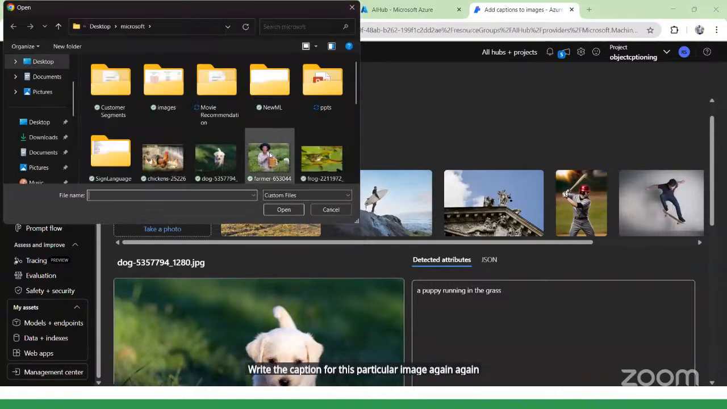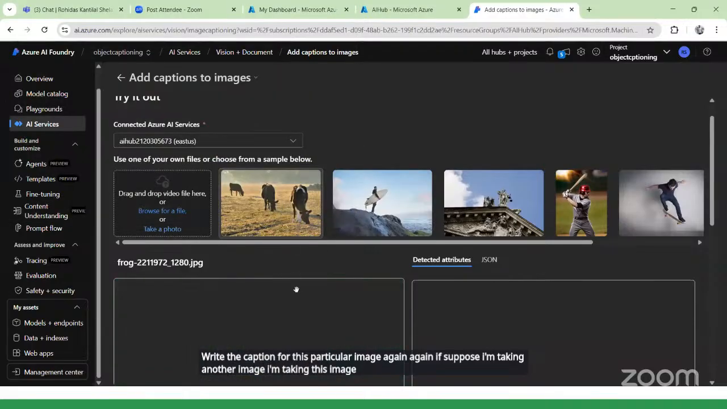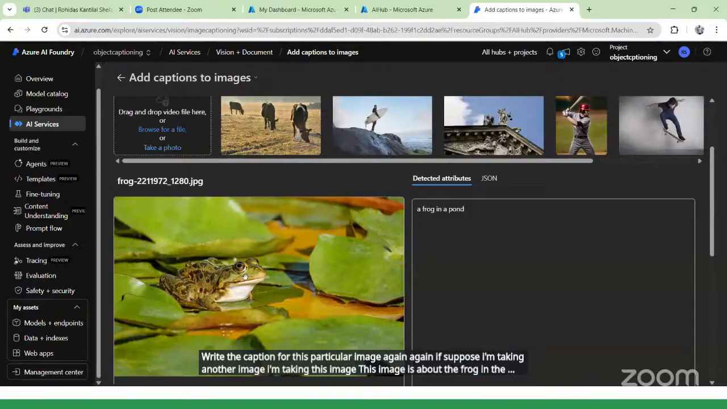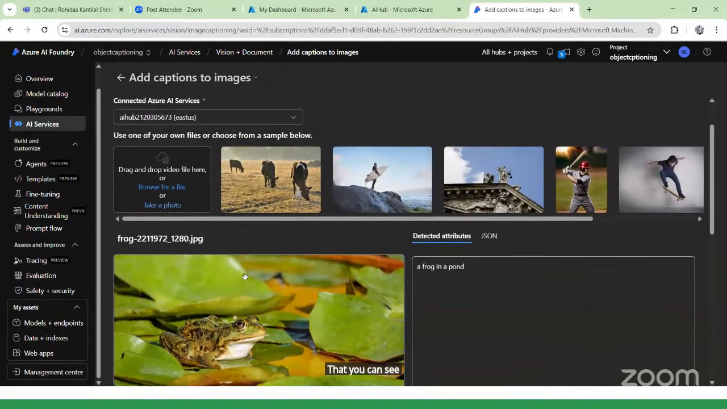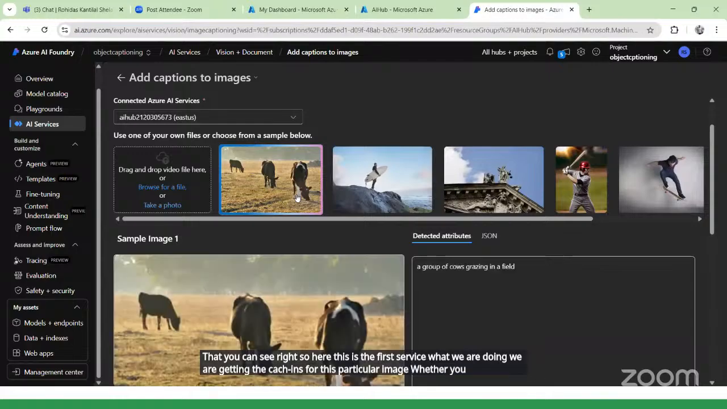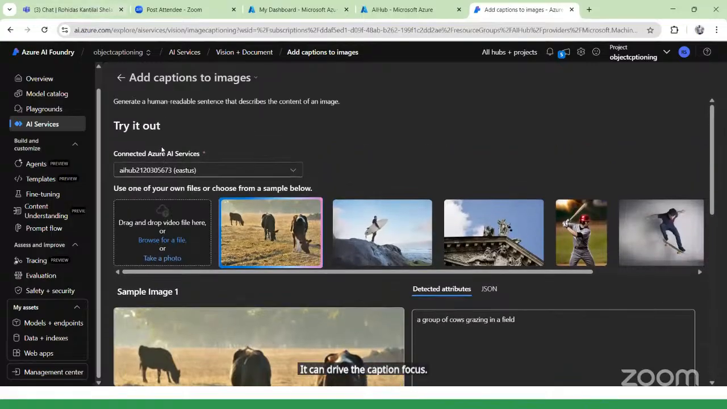Again, suppose I'm taking another image, this image is about a frog in the pond, which you can see, right? So this is the first service. What we are doing is getting the captions for this particular image. The images are already here, or you can upload your own image, and it can write the caption for this. Again, if I go back, I will just go back one step.